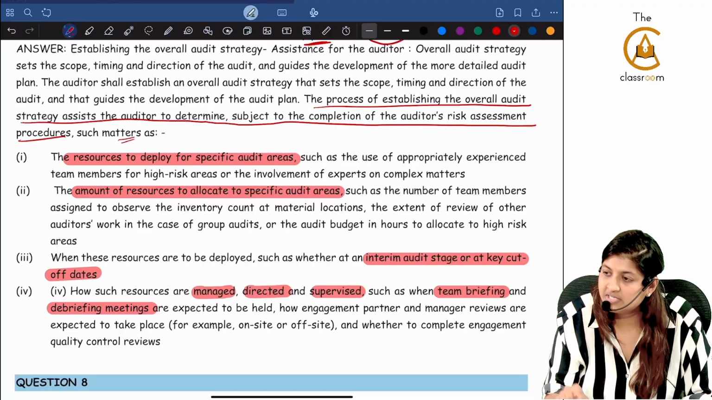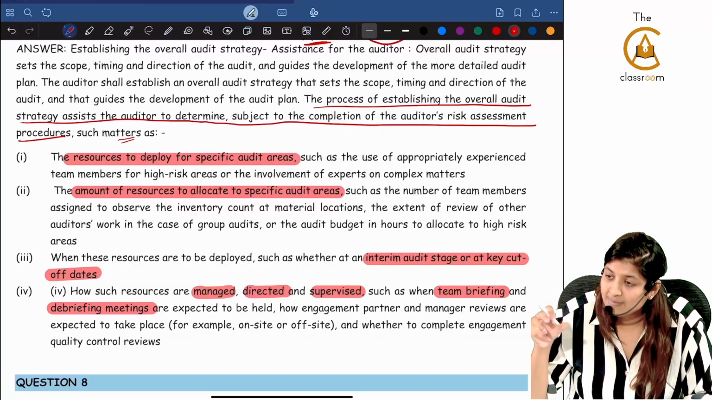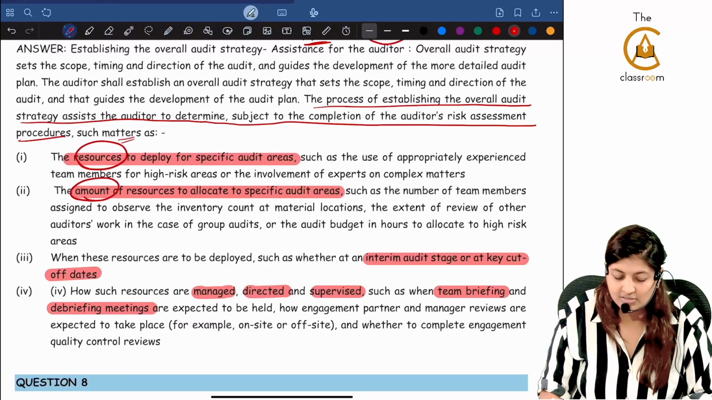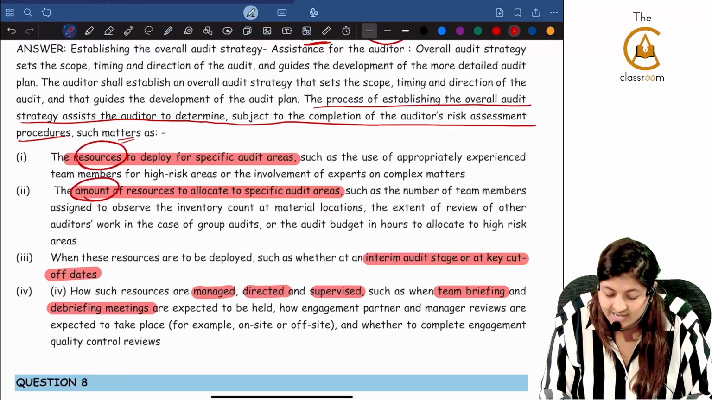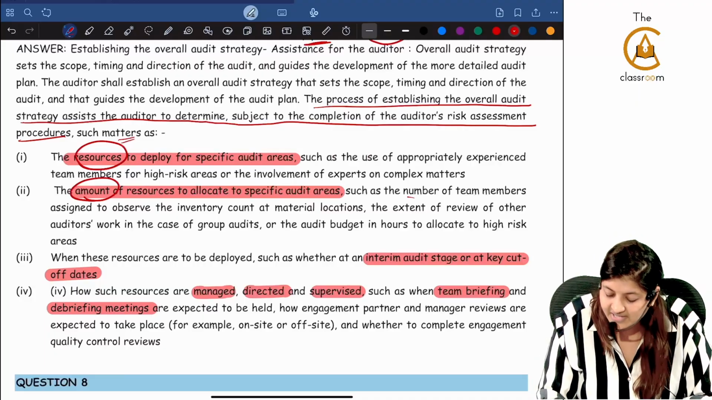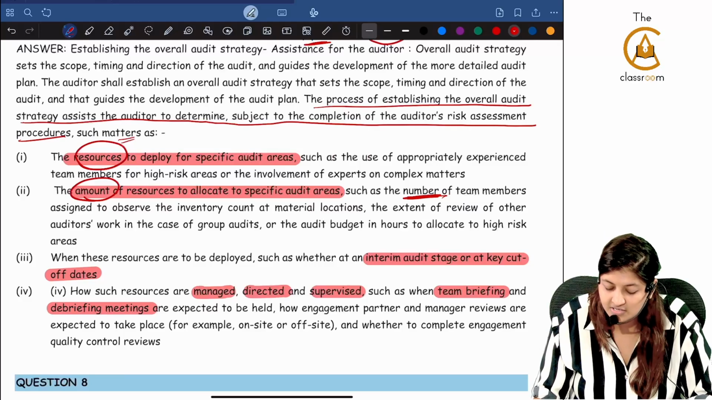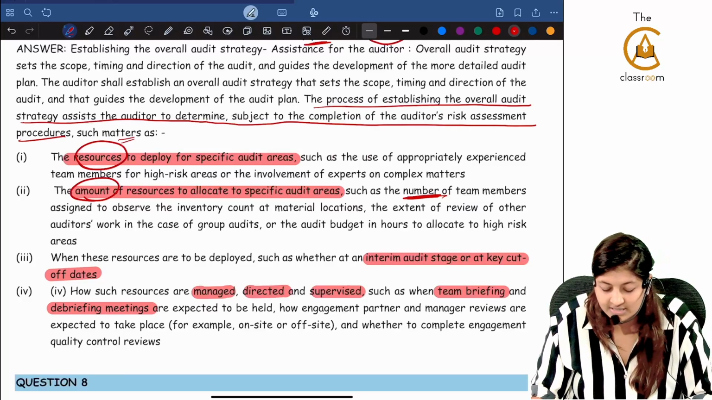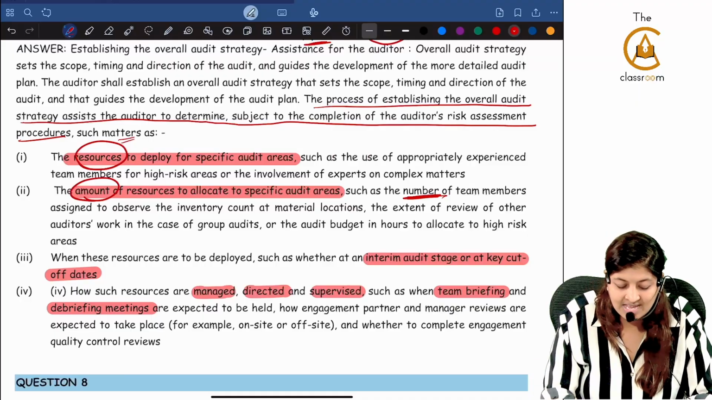That is, for which areas which person has to do the work. Second, how many people have to do the work? The amount of the resources. First, who has to do. Second, they are talking about the amount of resources to allocate to specific audit areas, such as the number of team members assigned to observe the inventory count at material locations, extent of review of other auditors' work in the case of group audit, or the audit budget in hours to allocate to high risk areas.